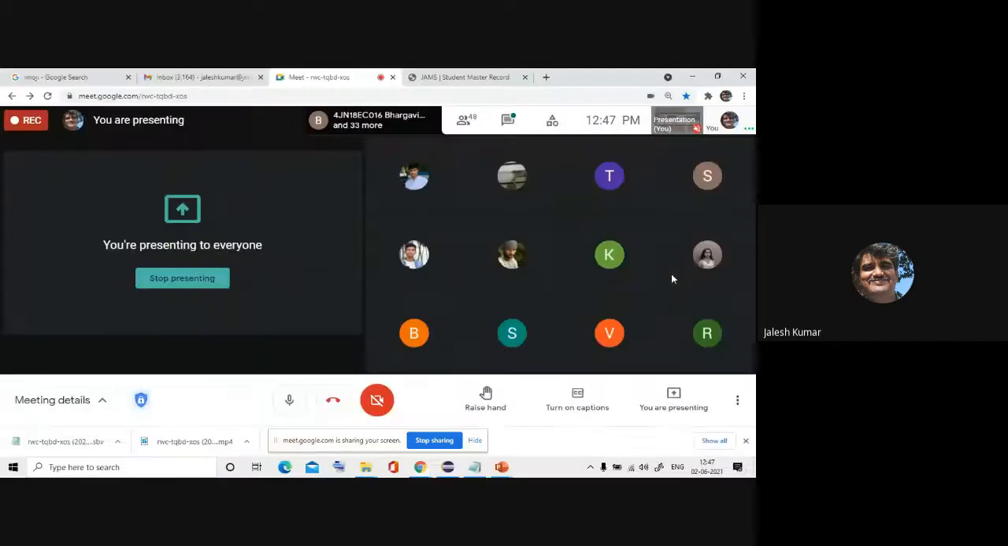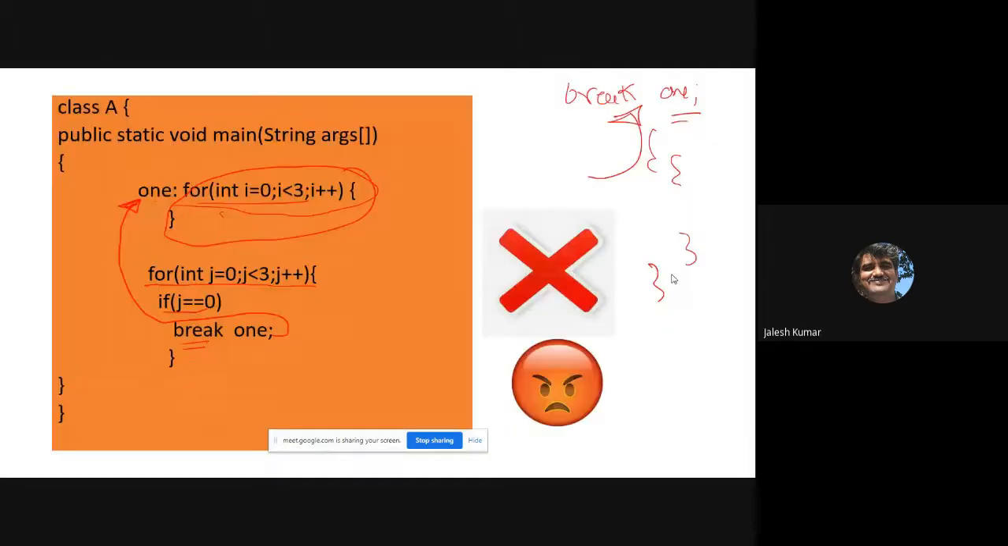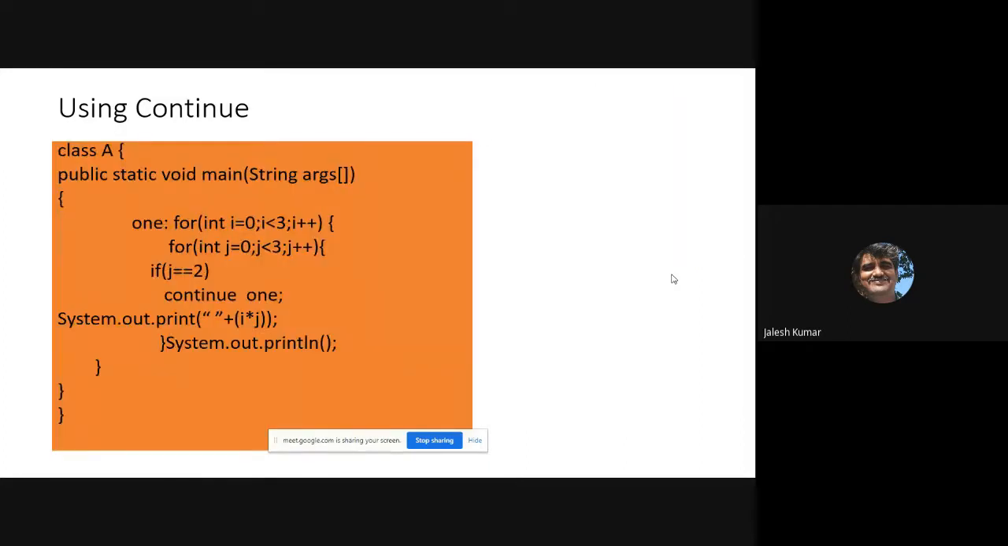I think it's clear. So that's how break with label works. This is about break with label. Like that, you can use continue also. In this fashion, based on some condition, continue with 1.